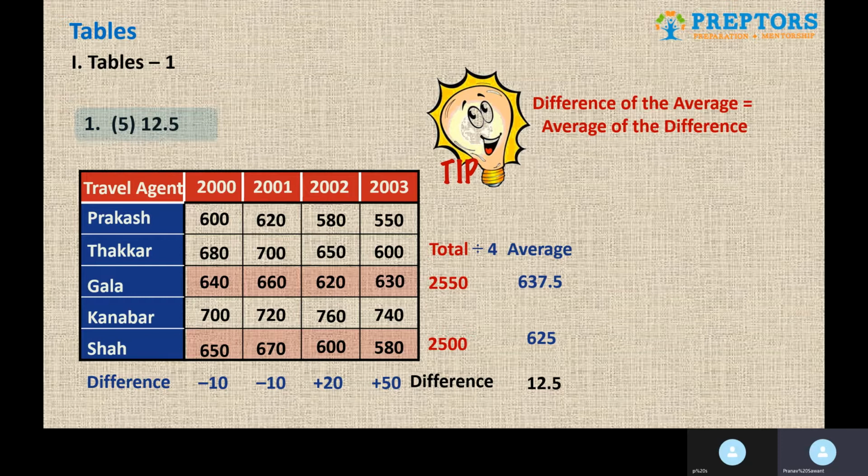Instead of doing it in a calculative way, we can do it in a simpler way by using this tip. The differences are minus 10, plus 20, plus 50. Then we will do the sum of this, and the sum is 50. Now, there are 4 years, so we will do 50 divided by 4, that is 12.5. So we will get the answer very easily.